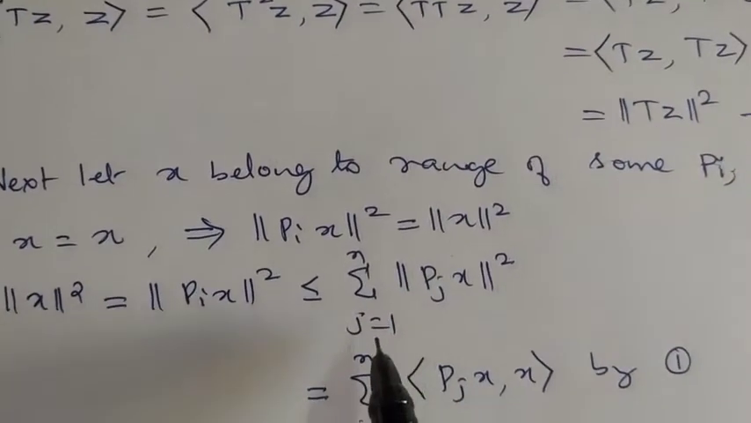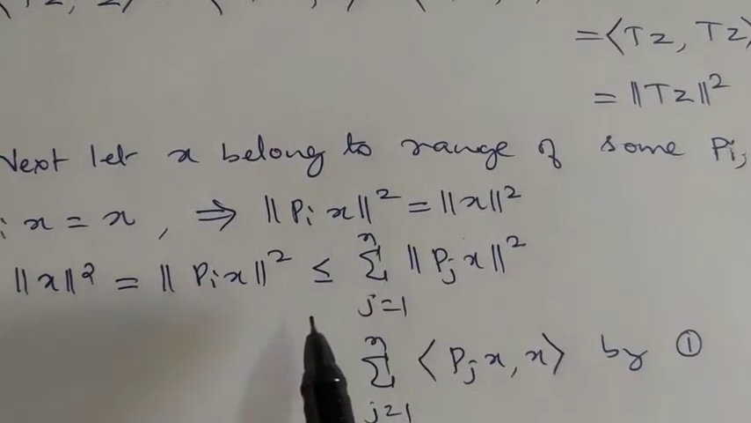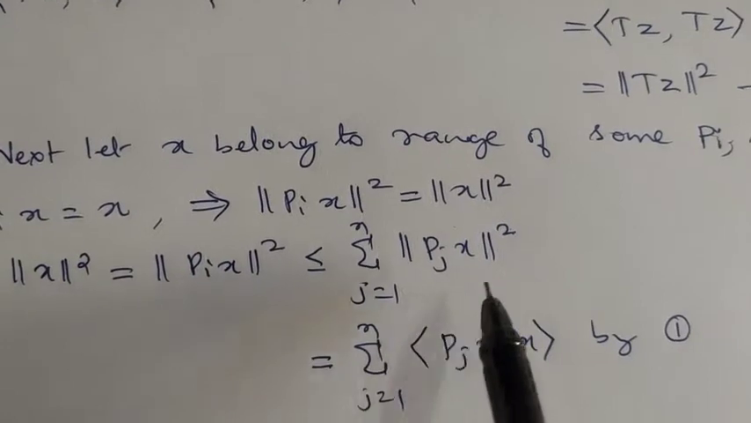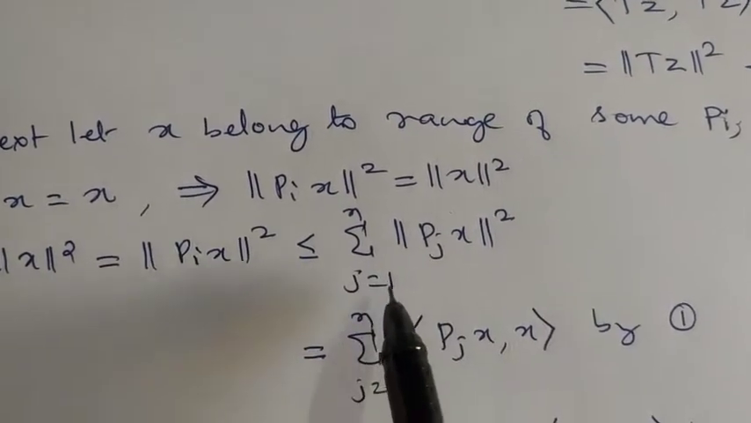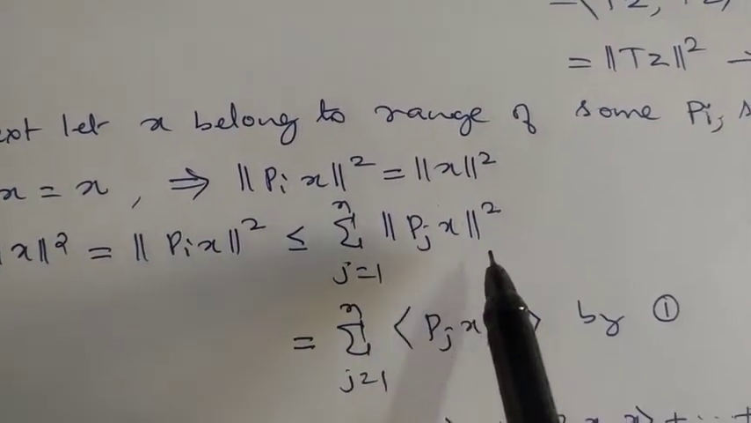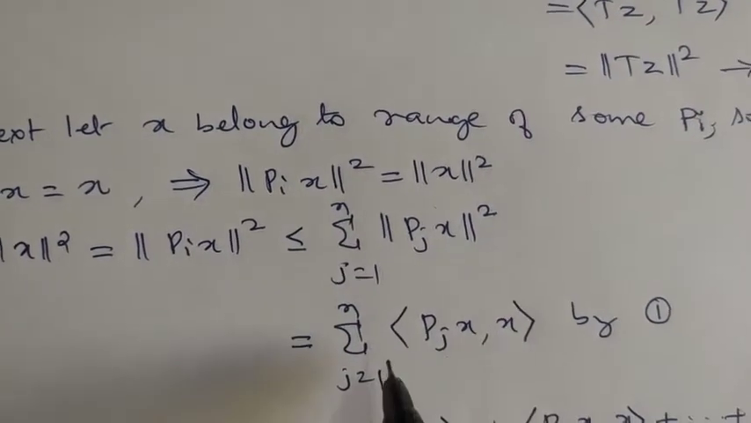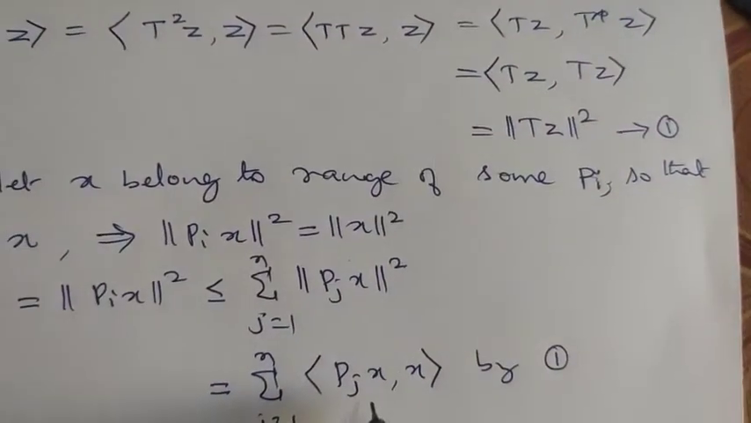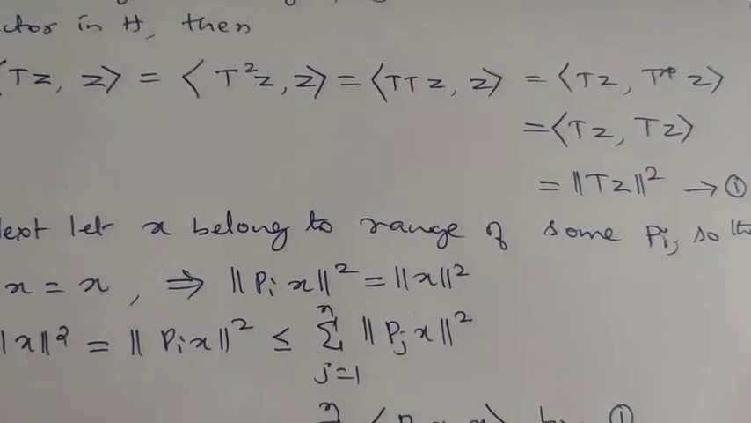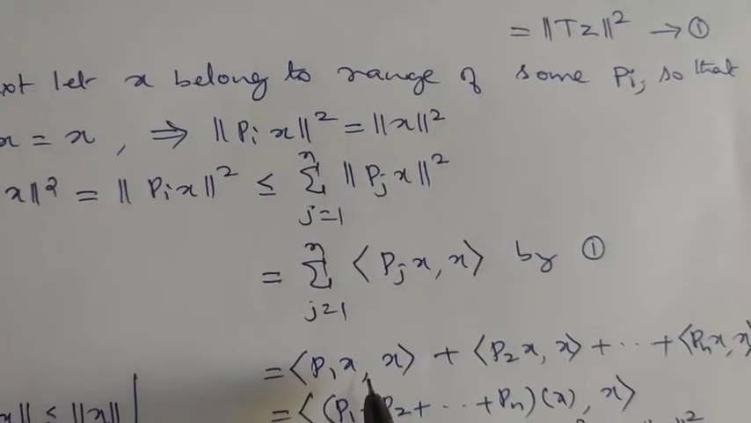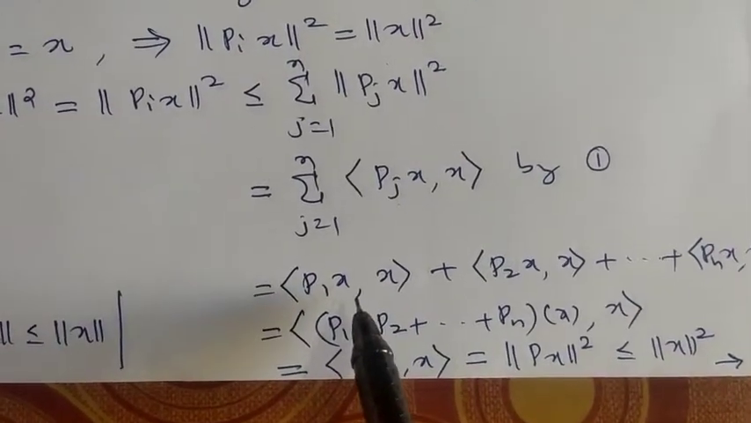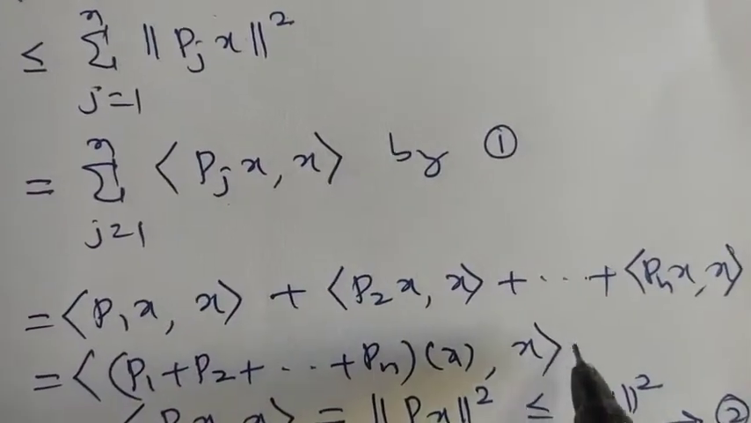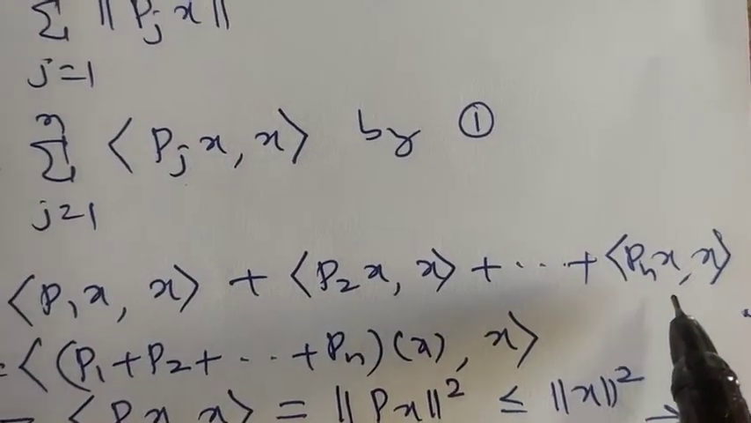This is certainly less than or equal to the sum of these. Each of these, norm of X1 is less than or equal to norm of X1 plus norm of X2, and so on likewise. So this is less than or equal to summation j equals 1 to n norm of Pj of X whole square. Norm of Pj of X square we can write as inner product of Pj of X comma X. So this can be expanded as inner product of P1 of X comma X plus inner product of P2 of X comma X and so on, inner product of Pn of X comma X.